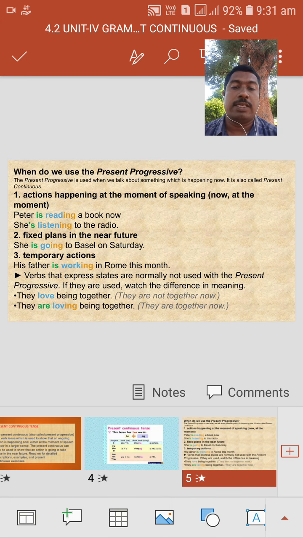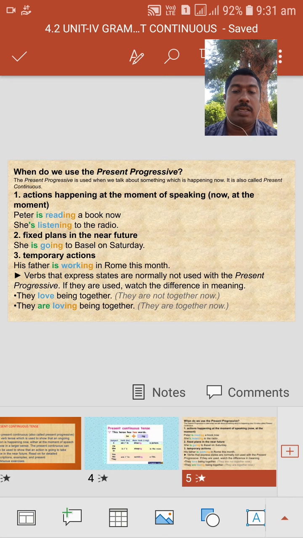For example, his father is working in Rome this month. Then here we have a few verbs that we may not use in the present continuous tense. They love being together. They are not together now.